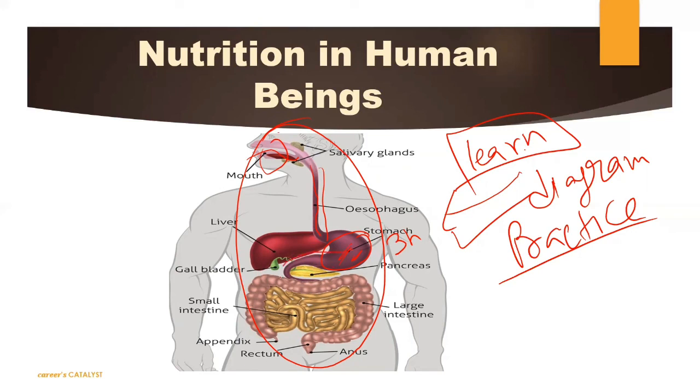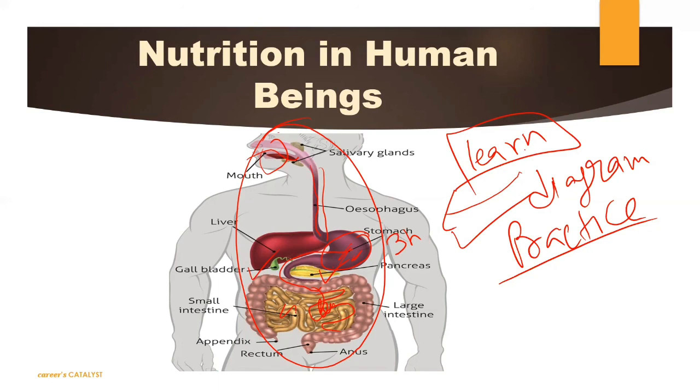After that it will pass into the small intestine. This is the small intestine, the coiled structure you can see here. Here the secretions of the pancreas and gallbladder will be given, liver means to say, and then the complete digestion will be done. After the secretion of liver and pancreas also, your food is not completely digested here. The small intestine wall also releases some juice which is defined as intestinal juice.